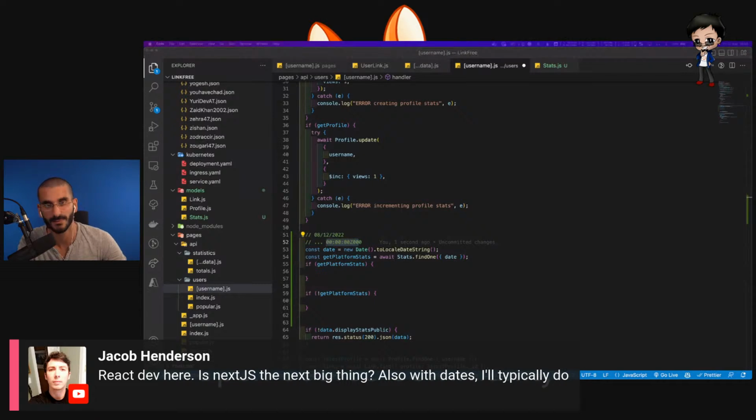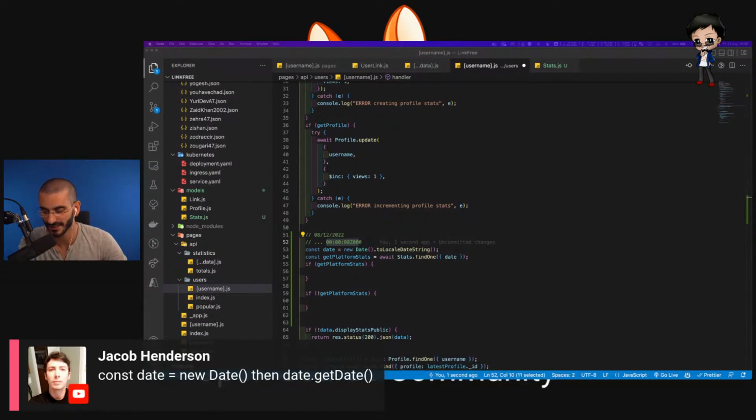Oh, interesting. Hi Jacob, how you doing? Is Next.js the next big thing? Yeah, I think using a framework is so much more beneficial. It's convention over configuration, right? It's easy to onboard people. Things are done a certain way, set up. I don't know, I love frameworks over libraries.